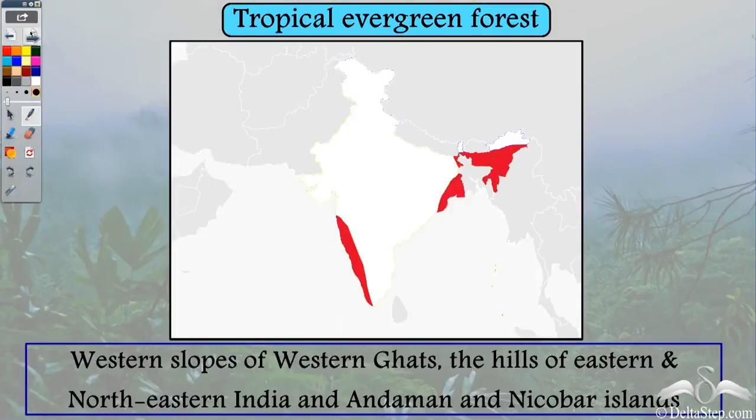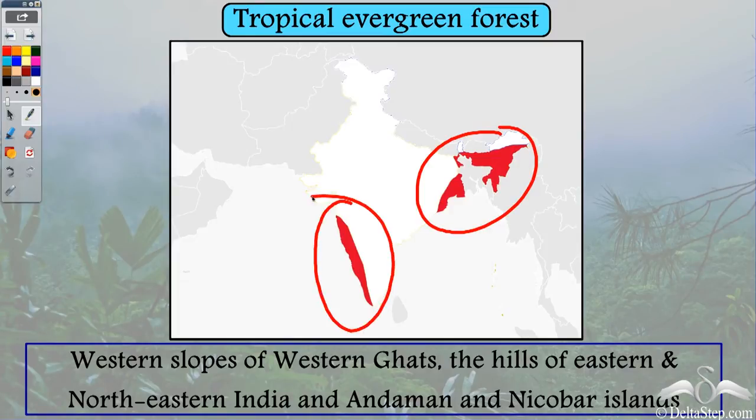So where do you find tropical evergreen forest in India? Well, this entire region here has evergreen forest, and even this region. Now, what are these regions? Well, the western slopes of Western Ghats. That's one region where you will find tropical evergreen forest.